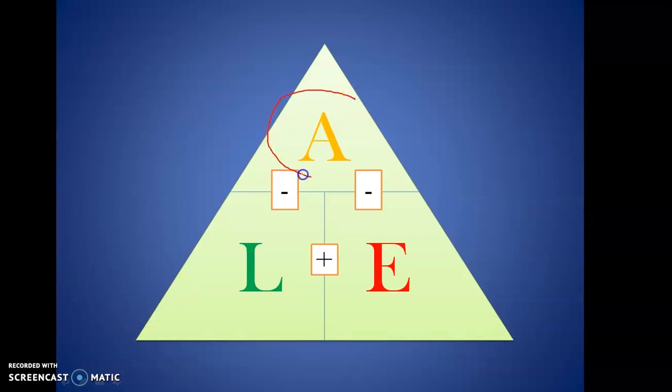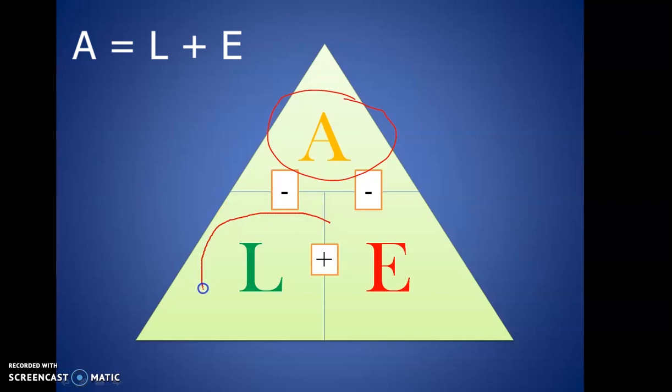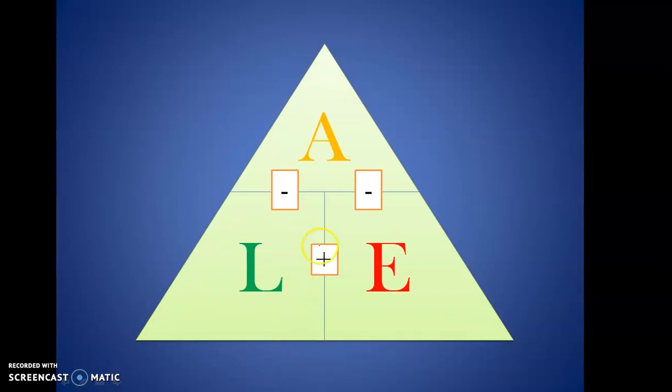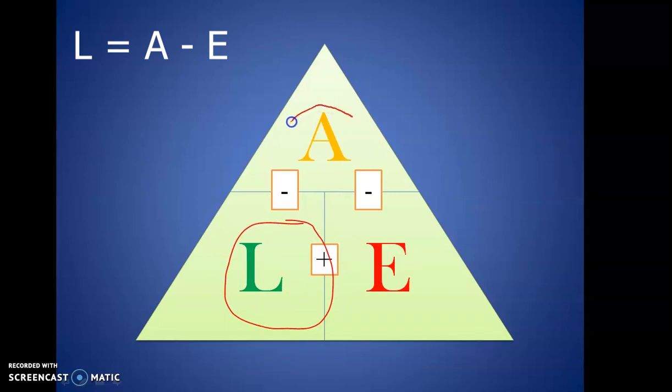So guys, if you are looking for the asset, then that means we will determine how much is the liability and how much is the equity. Then add both amounts, then you can get the total assets. If we will look for the liability, then we need to determine how much is the asset and how much is the equity. Then deduct the total amount of equity from the total assets. The difference is the amount of the liability.